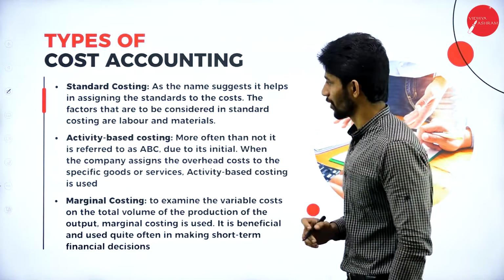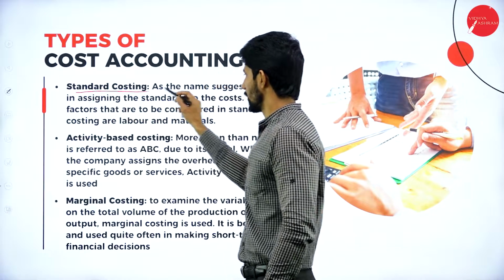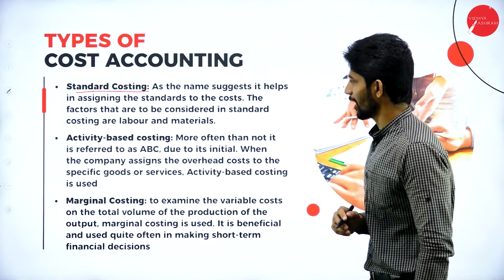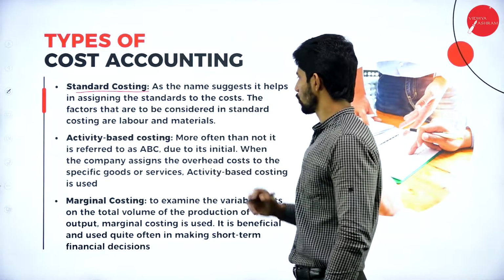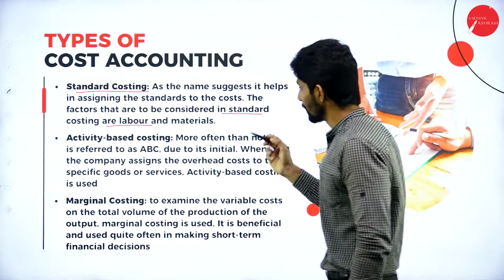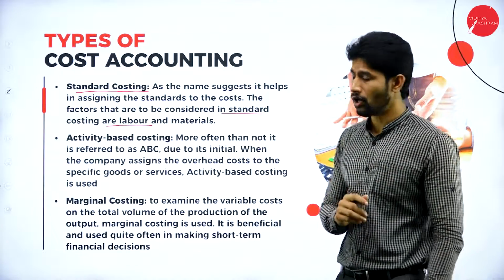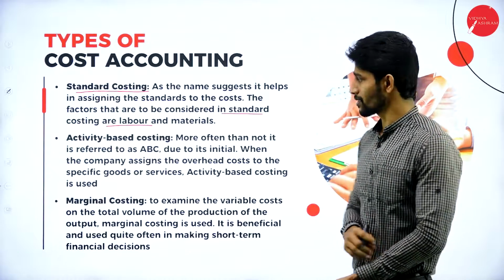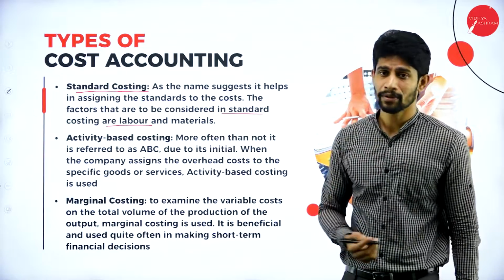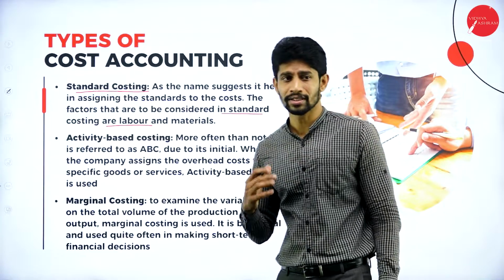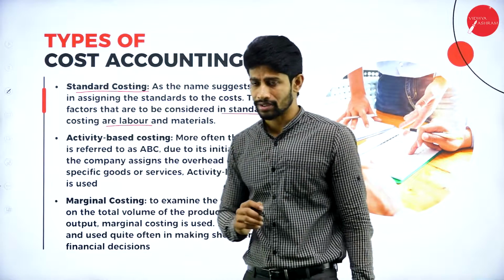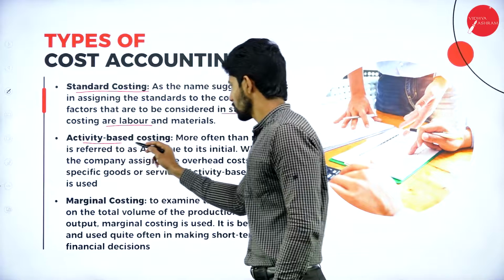Types of cost accounting. The first one is standard costing. As the name suggests, it helps in assigning the standards to the cost. The factors that are to be considered in standard costing are labor and material. It is all about fixing of the standards of cost. So while we are fixing the cost with respect to the labor and material, we are supposed to follow this standard costing.